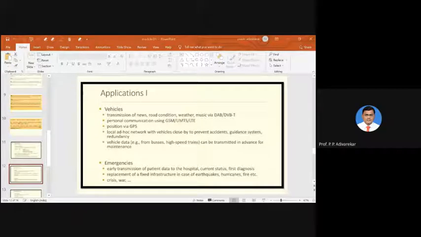So these are the particular examples of emergency application of mobile communication that we can see. Then the third application of mobile communication deals with travel. We'll see that.